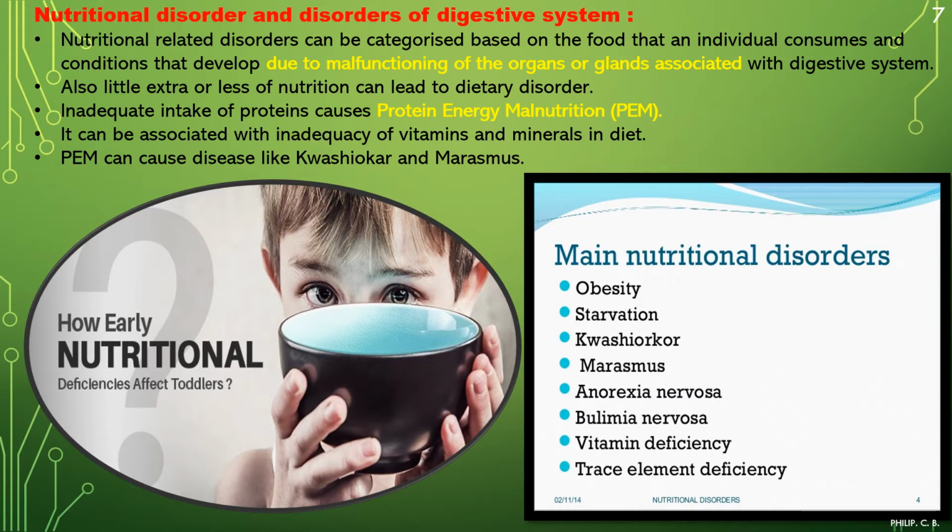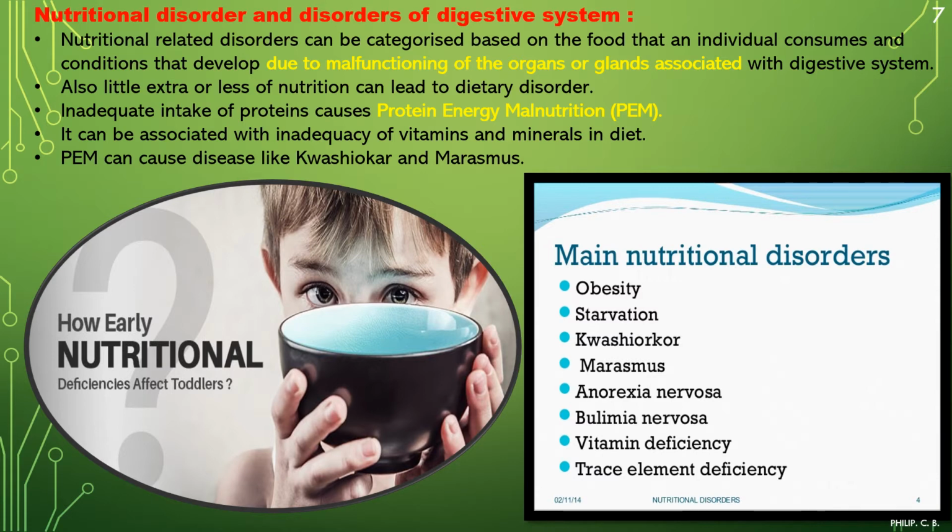Then further, inadequate intake of proteins can cause protein energy malnutrition, which is in short PEM, right? Protein energy malnutrition, which you are going to learn in the further slides. It can be associated with inadequacy of vitamins and minerals in the diet. So along with protein, even a lack of vitamins and minerals can also affect our body system. Further, PEM can cause diseases like Kwashiorkor and Marasmus. So the major protein disorders are Kwashiorkor and Marasmus. What are both and what is the difference?